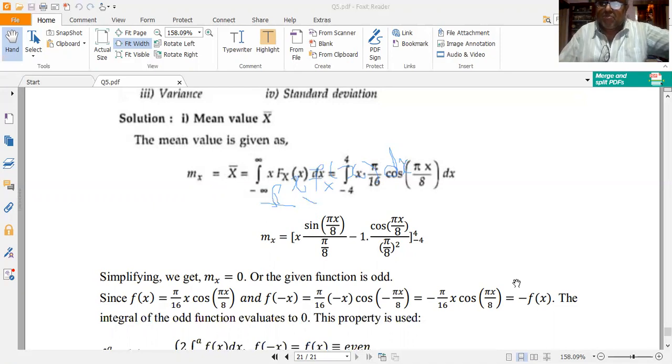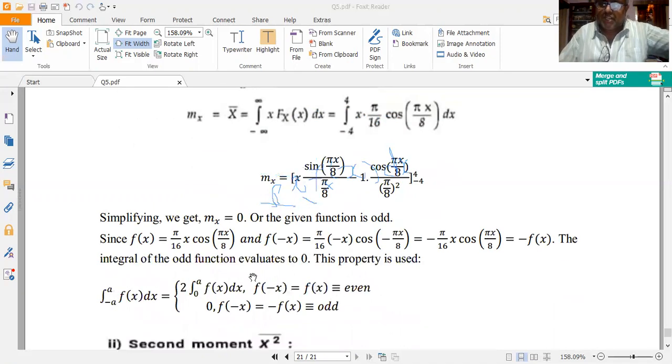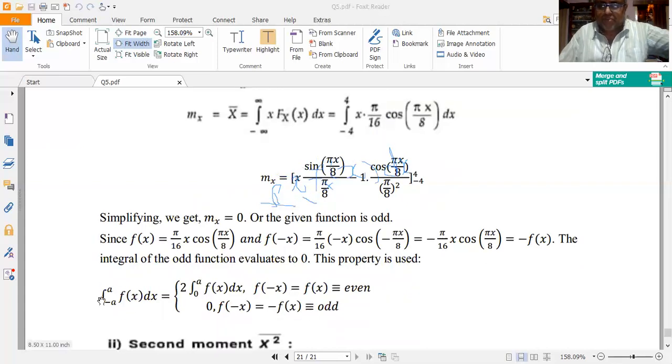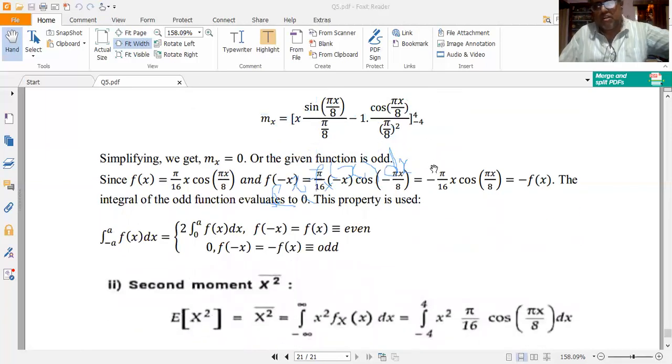This is well known based upon the standard definite integral property as written here. Integral from minus a to a of f of x dx is equal to 2 times integral from 0 to a of f of x dx if f of minus x is equal to f of x, that is when f of x is even. And this integral evaluates to 0 if f of minus x is equal to minus f of x, that is if f of x is odd. In this case, the given function is odd, as I have seen here. That's why by using this standard result, I can directly write the integral as equal to 0. If I integrate by parts and substitute the lower and upper limits, I get 0 only.